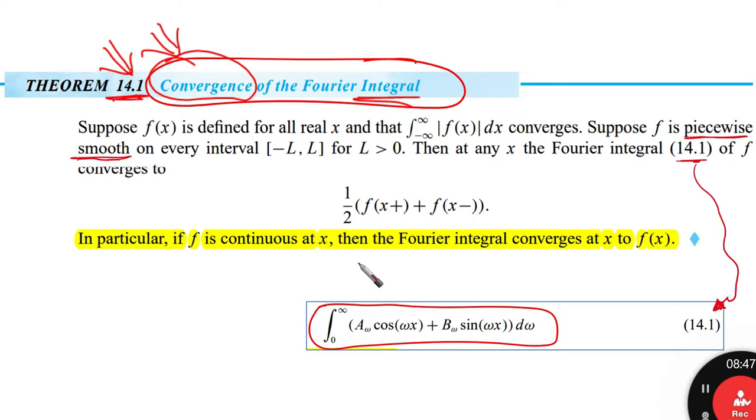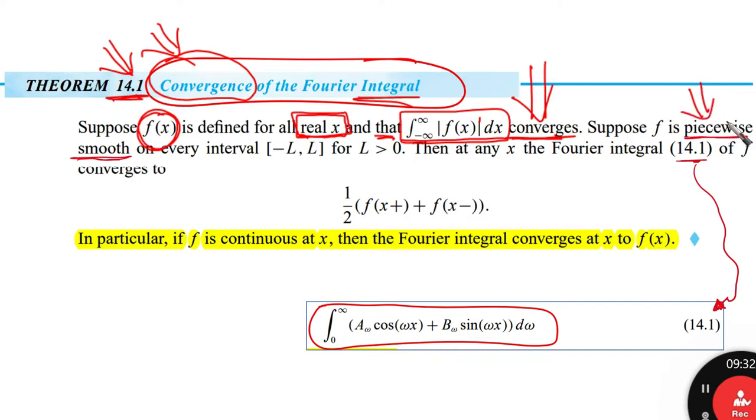If we have a function f of x defined for all real x, such that the integral from minus infinity to infinity of the absolute value of f of x, dx, converges, that is, f is absolutely integrable, we must state that in the beginning: that f of x is defined for all real x and that it is absolutely integrable. Suppose f is piecewise.